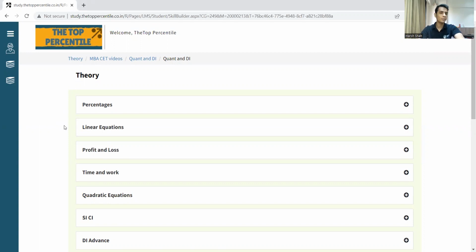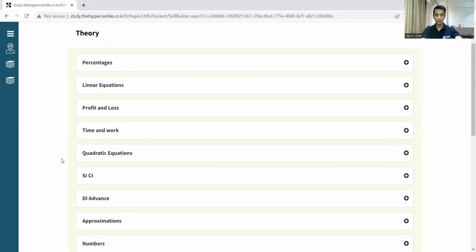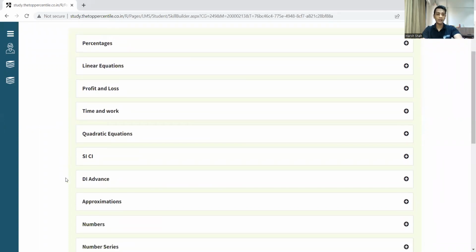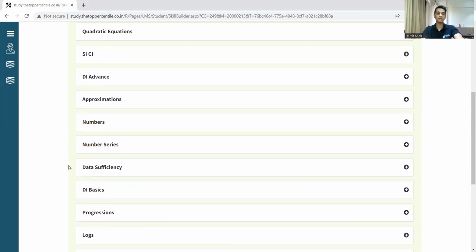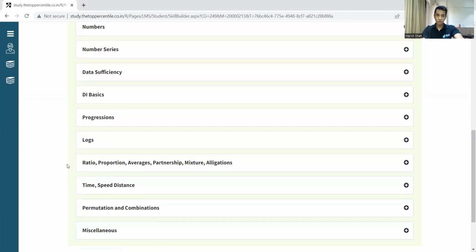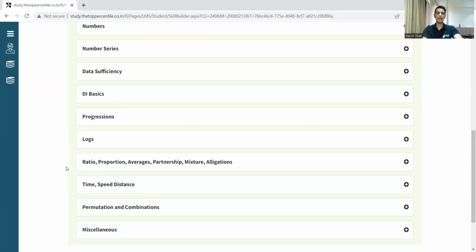Linear equations are very basic, very important. You will find their applications in SICI, in time, speed, distance, time and work, a lot of those things. So percentage, linear equations, profit and loss, all these 3 things are priority 1. Similarly, quadratic equations is priority 1, SICI is priority 1, numbers, approximations, number series is priority 1, ratio, proportion, allegation, this is also priority 1. This is sort of 1.5, let's call it.